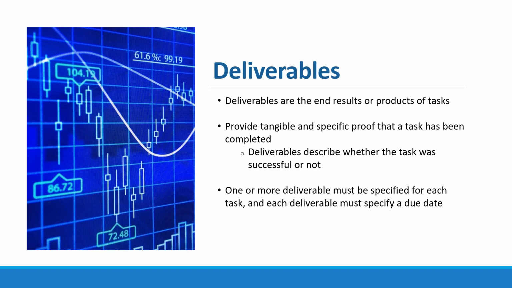Next come deliverables. Deliverables are the end results or products of tasks and are specifically associated with them. They provide tangible and specific proof that a task has been completed, and there should be the ability to determine if a task was successful or not from the deliverable. One or more deliverables must be specified for each task, and each deliverable must specify a due date and can include multiple due dates for tasks with multiple deliveries.